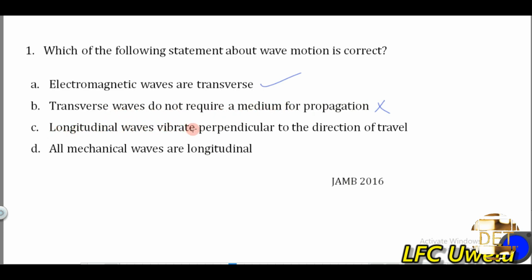Then longitudinal waves vibrate perpendicular to the direction of travel. No, they vibrate parallel to the direction of travel. So this is a wrong statement. All mechanical waves are longitudinal waves. This is a wrong statement as well. So electromagnetic waves are transverse waves is the correct statement here.